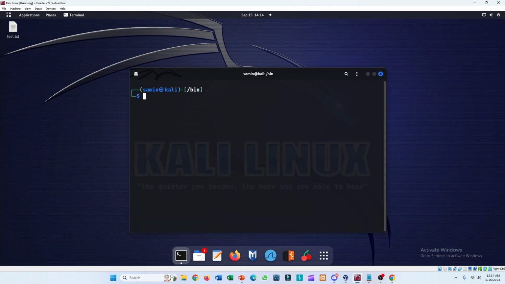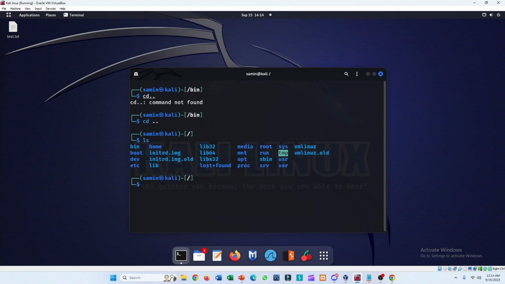Now I'll clear it. Now I'm in the root directory, and I'll list all the files. Now I will talk about the directory called sbin. This basically means system binaries, and it also contains binary executables, but the commands under this directory are used by system admins for system maintenance.